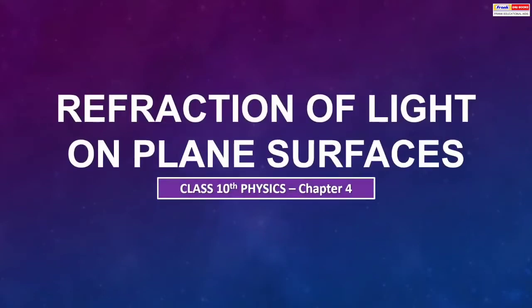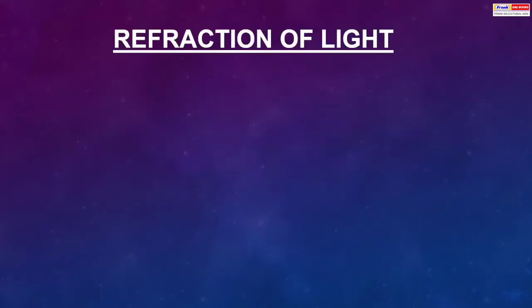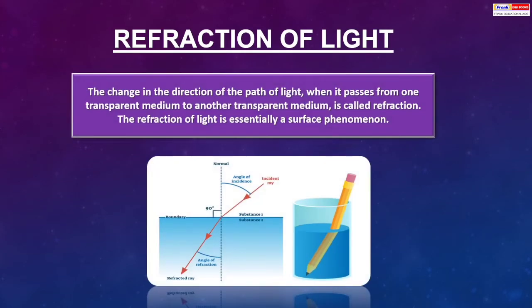Refraction of light at plane surfaces. Refraction of light. The change in the direction of the path of light when it passes from one transparent medium to another transparent medium is called refraction. The refraction of light is essentially a surface phenomenon.